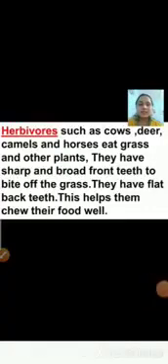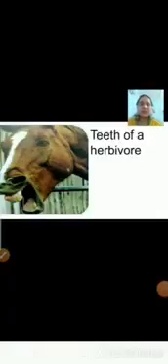Now have a look at this picture. This is the picture of a horse. And horse is a herbivore animal, right? Have a look at the teeth in the picture.